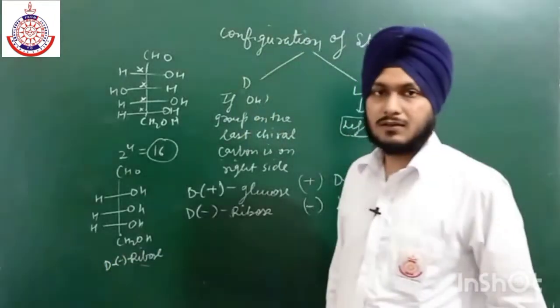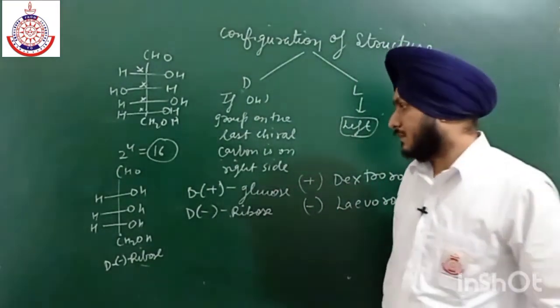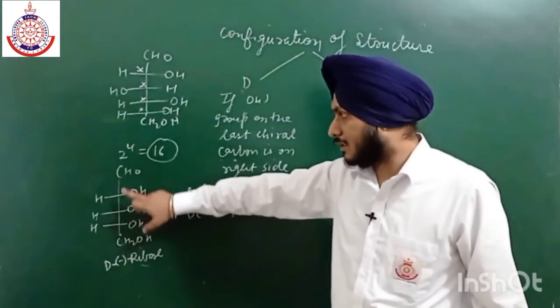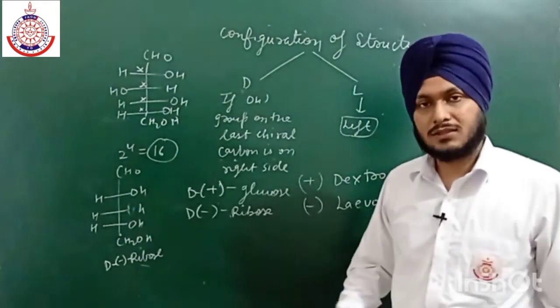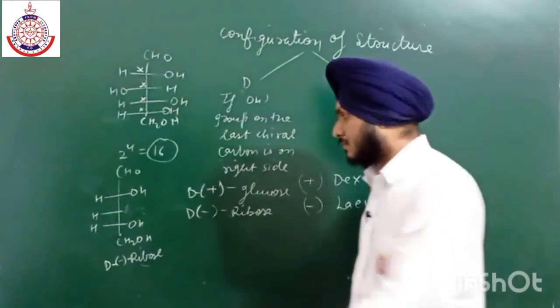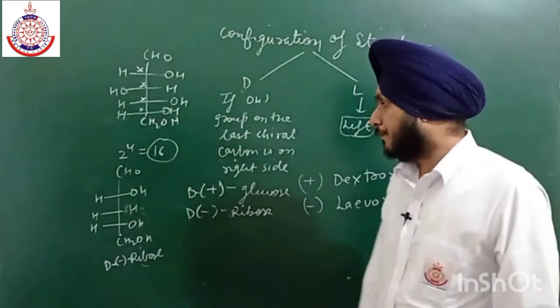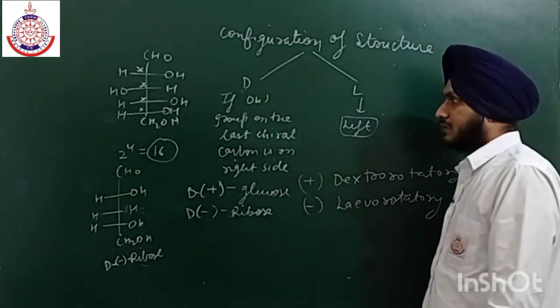And we all know in DNA we have deoxyribose. Deoxyribose means that on the second position there is no oxygen atom. Deoxy means removal of oxygen. There is no oxygen atom, and this will be the structure of deoxyribose. So this is all about the configuration of structure.